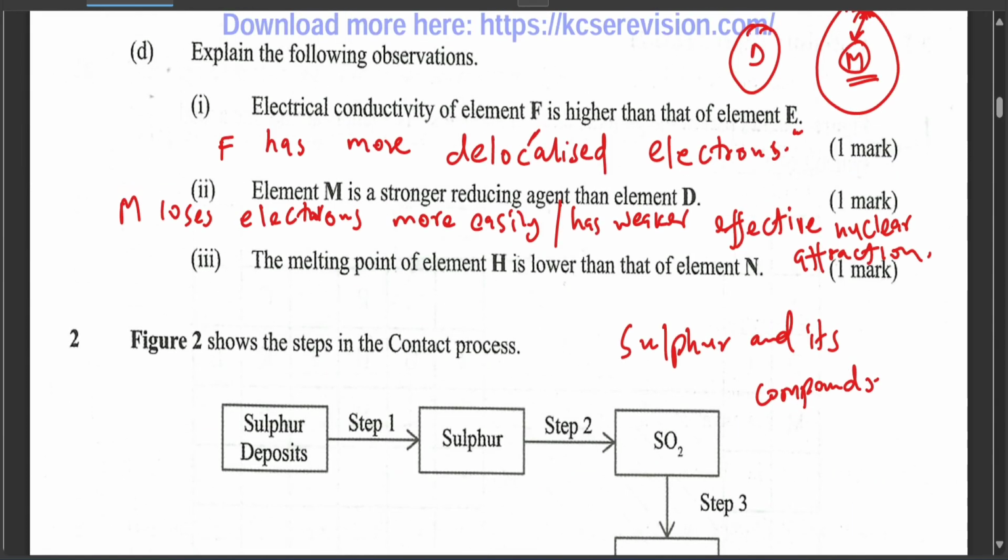So now we already know that N is bigger than H because of the energy level. N has more energy levels compared to H because it is one period ahead of H.